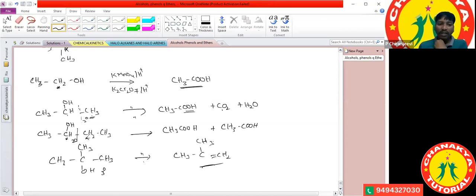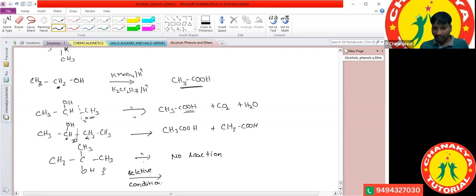Tertiary alcohols do not give any positive test with acidified potassium permanganate or acidified potassium dichromate, because these are selective oxidizing agents. By changing the reaction conditions, selective conditions apply.